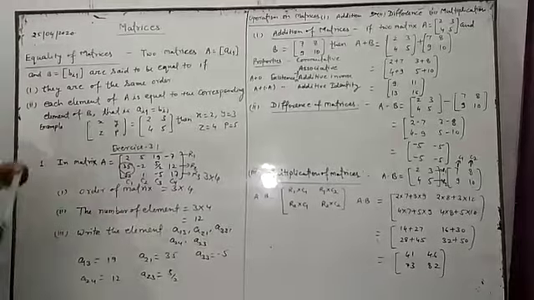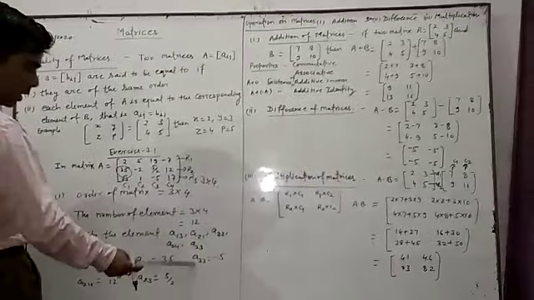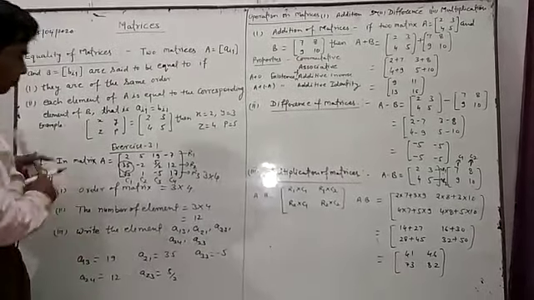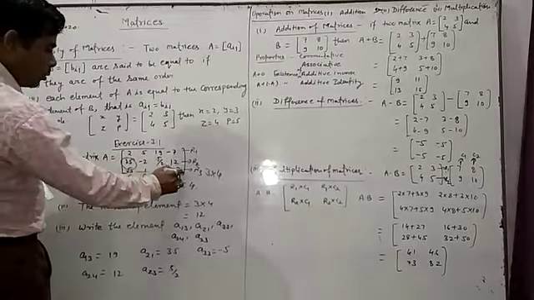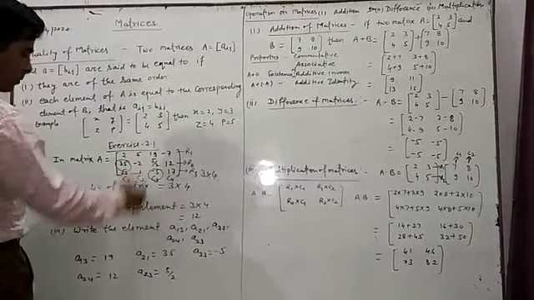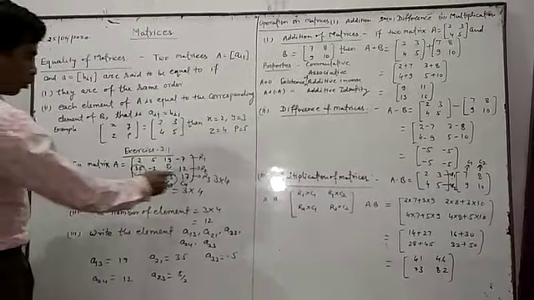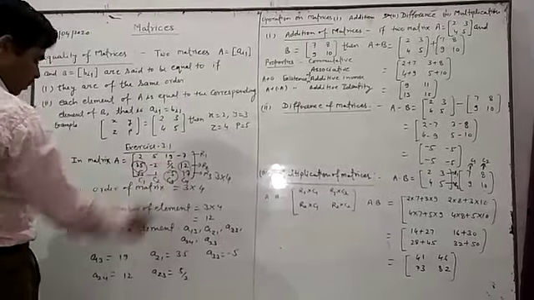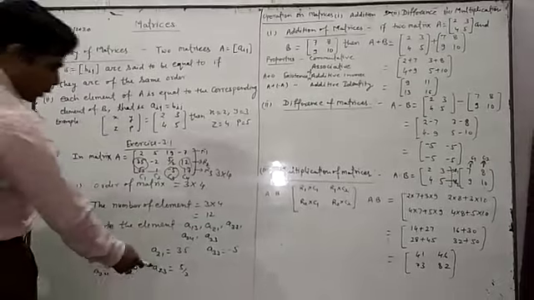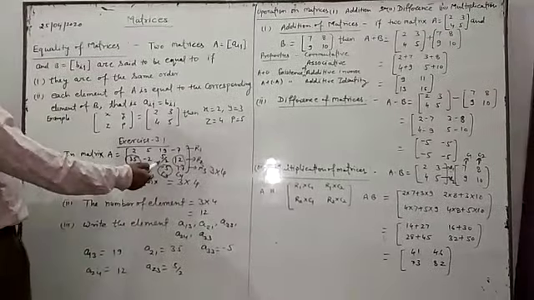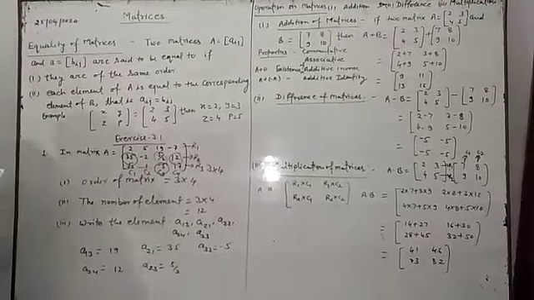Now a33 means third row, third column. This one is the third row and this is the third column, so minus 5 will be the element. a24, second row, fourth column, means 12. We have to write 12. Third row, second row, third column means 5 by 2. This one is the 5 by 2.